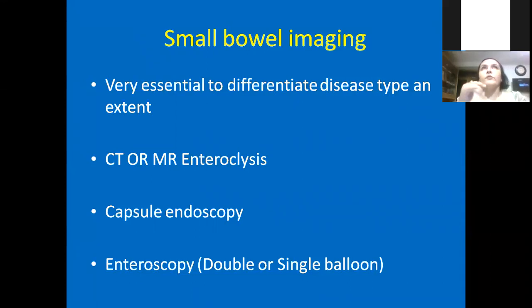But often we find it is good to have MR or CT before that, because often there is very edematous narrowing and often the capsule gets stuck there. A capsule stuck in the child is not really good for us. So it's better to do MR imaging first, and if you are really suspicious, then you can go for capsule or enteroscopy to find the answer.